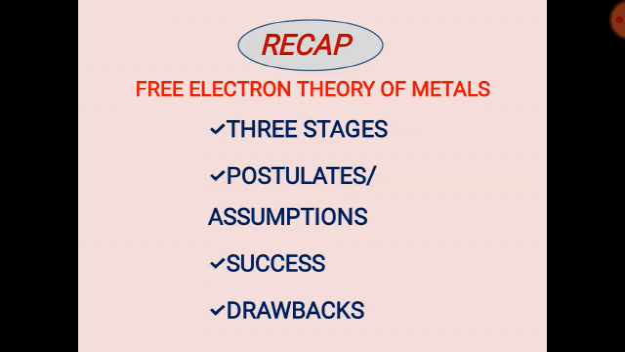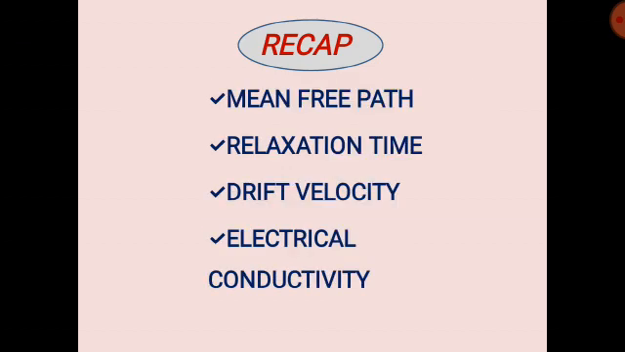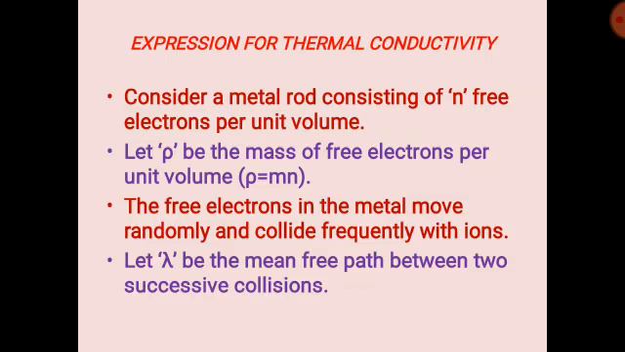Already we have seen the free electron theory of metals. In free electron theory, we have seen 3 stages: postulates or assumptions, success and drawbacks. Also we have seen mean free path, relaxation time, drift velocity and the expression for electrical conductivity sigma. Sigma is equal to Ne square tau by m. In this class we are going to see the expression for thermal conductivity.